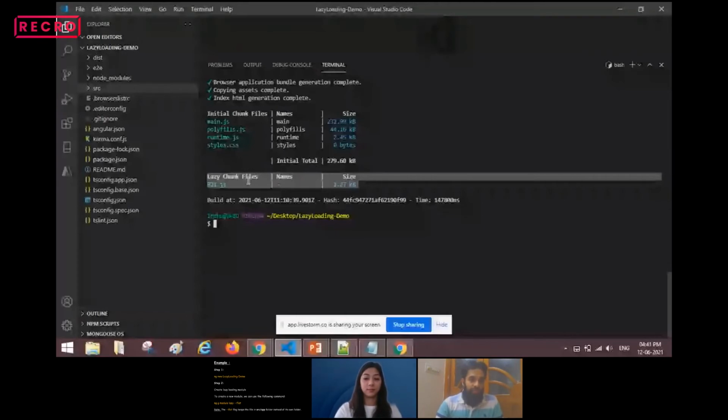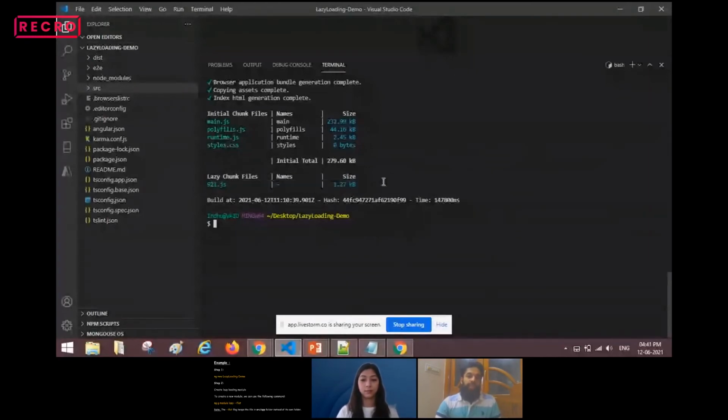These chunk files are responsible for lazy loading. Here you will see the size. Initial total size was 279 KB, and after that the size was 1.27 KB. One chunk file has only 1.27 KB. So with this we can say the resource size has been reduced drastically when we implemented lazy loading.